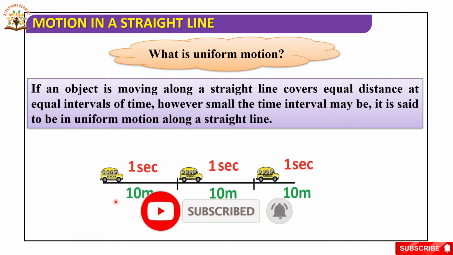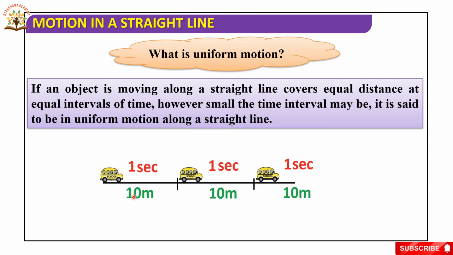See this, in every 1 second, the distance travelled is 10 meters. For every 1 second, the car is moving 10 meters. So this is equal distances in equal time intervals.